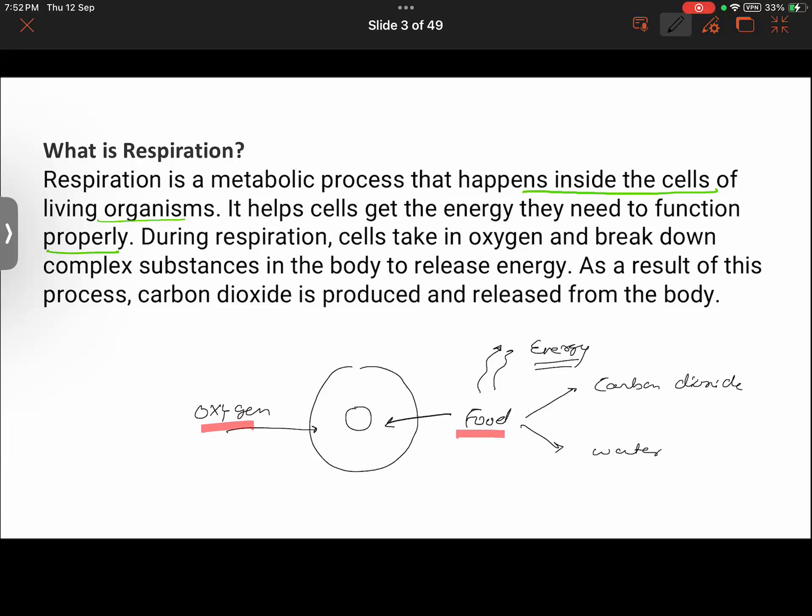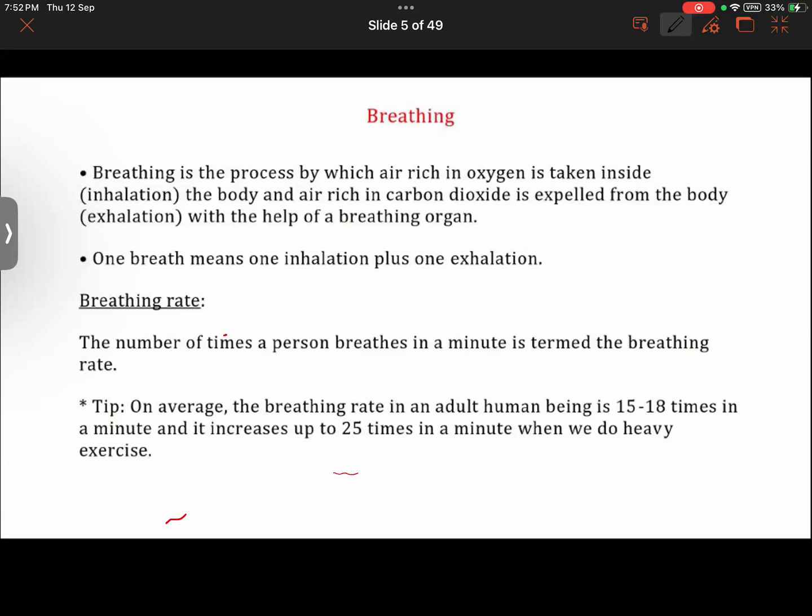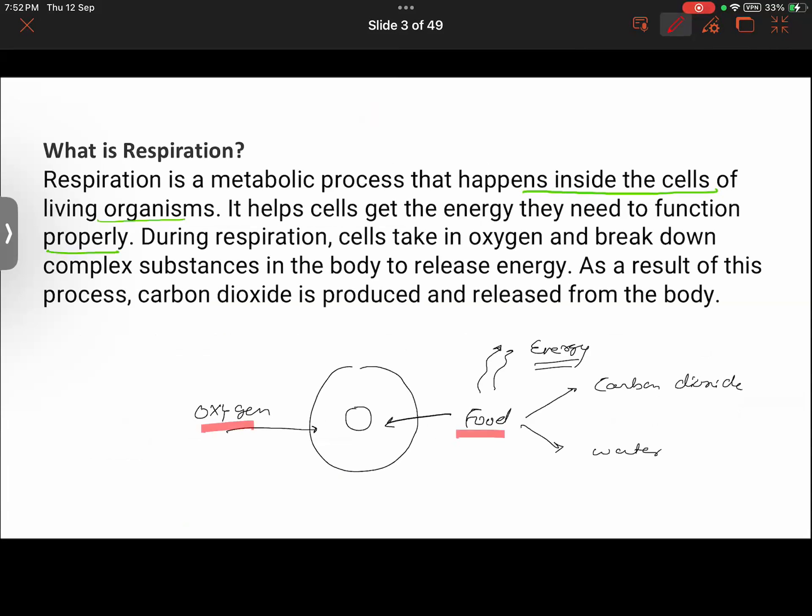Hope you are getting it. Okay. So that is all about respiration. In fact, we are going to discuss that topic later on. But as of now, just take a look at the action of breathing, like what breathing is. Okay. So far, let me sum up what we have discussed so far.